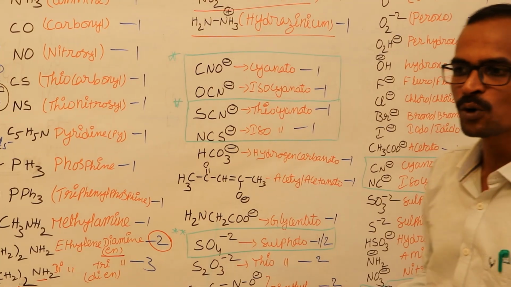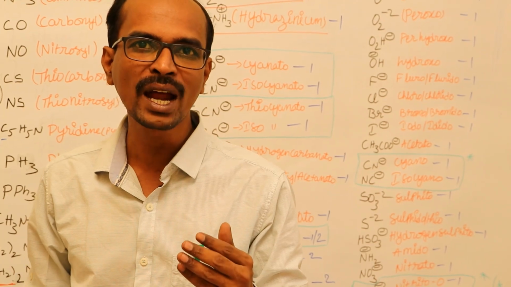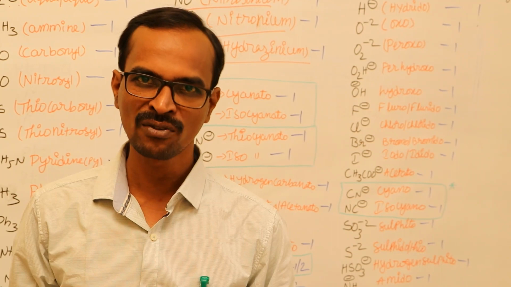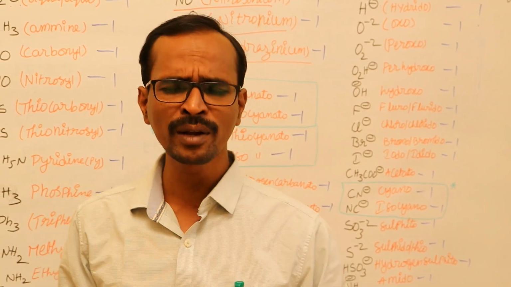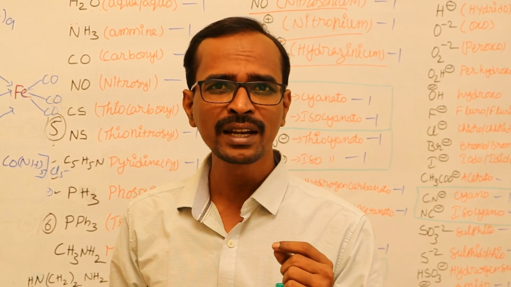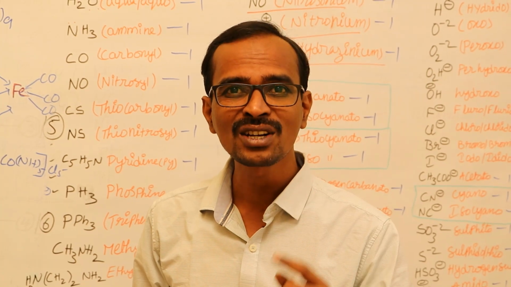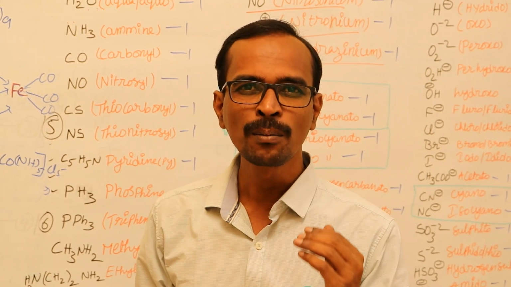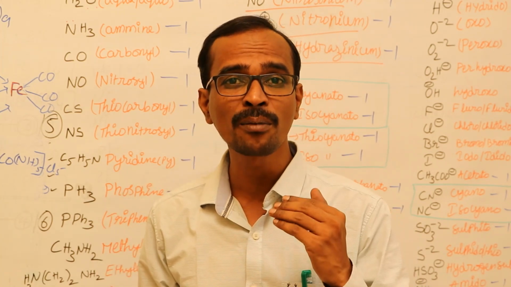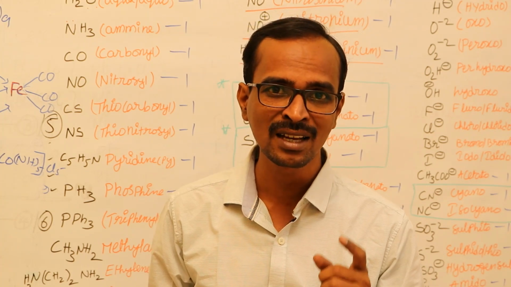So this is about the denticity of the ligands and the names, how we have to write the ligands while writing the IUPAC name of the complexes. I would like to remind you of one more point: if polydentate ligands are involved in the formation of a complex, a ring-like structure is formed. Hence, the polydentate ligands are called chelating ligands, and the process of forming a ring-like structure with the central metal ion by the ligand is called chelation.